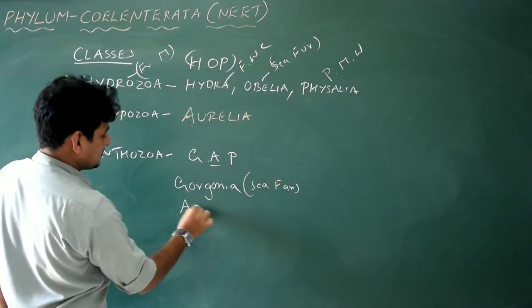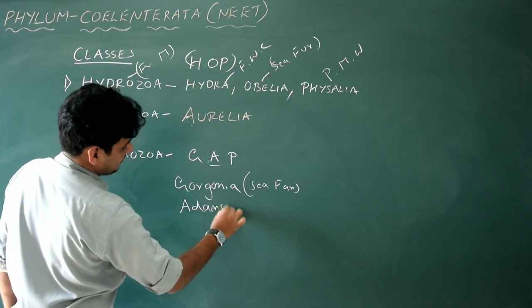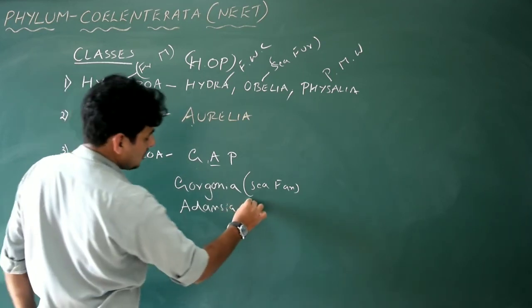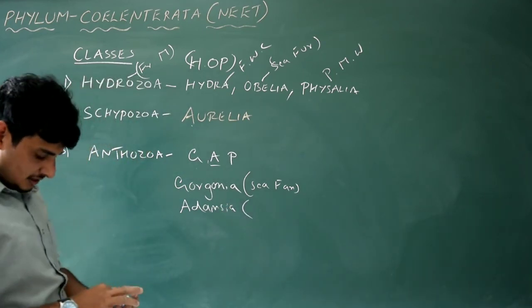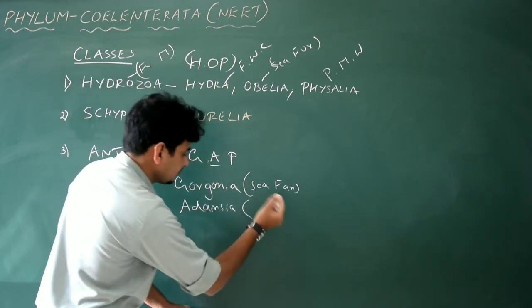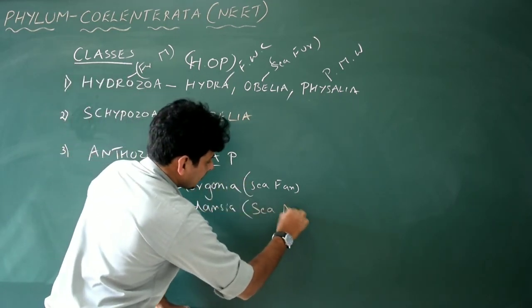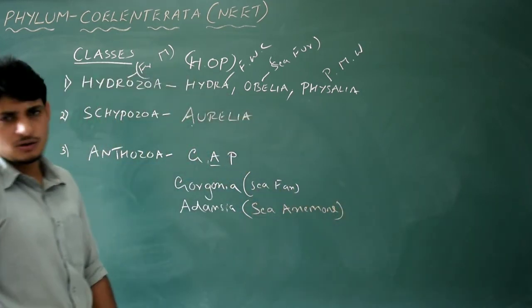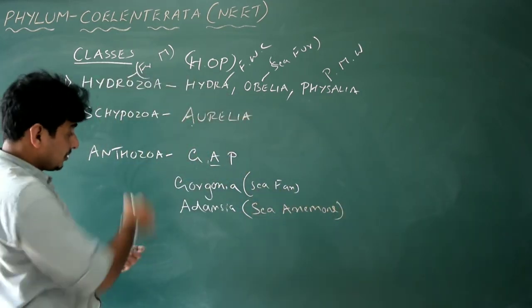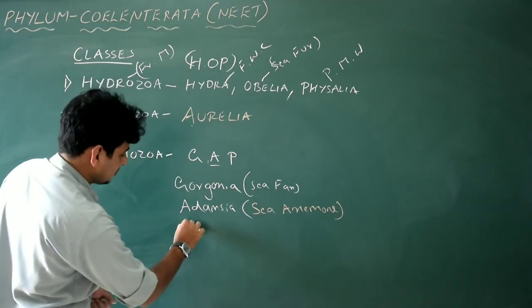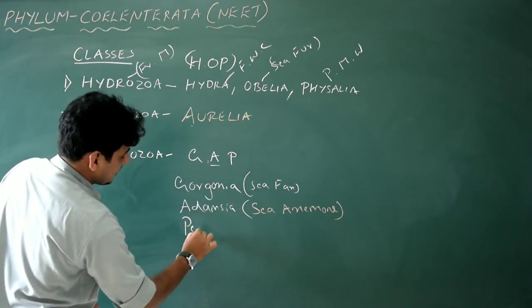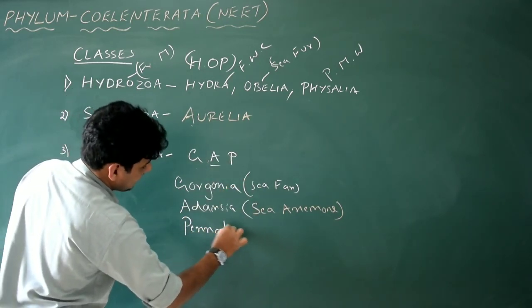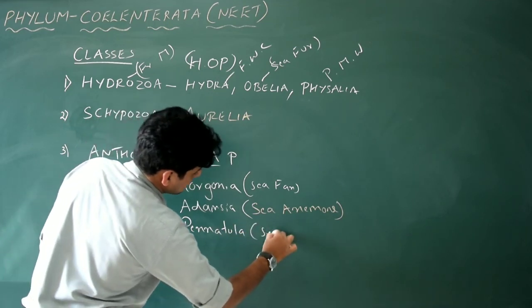A is Adamsia. Adamsia also belongs to Anthozoa. What is the other name of Adamsia? Adamsia is nothing but sea anemone. You have already studied all this stuff, but still recall. Very important actually for your competitive examinations. Next one is sea pen, that is Pennatula. Pennatula is also called sea pen.